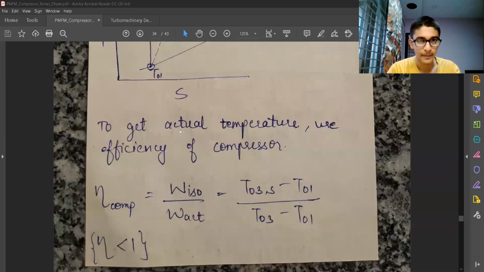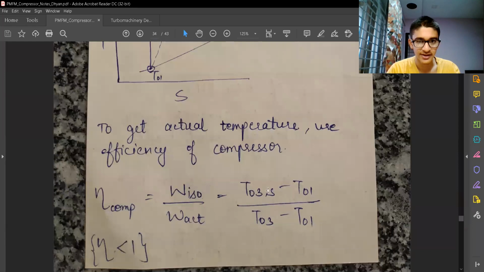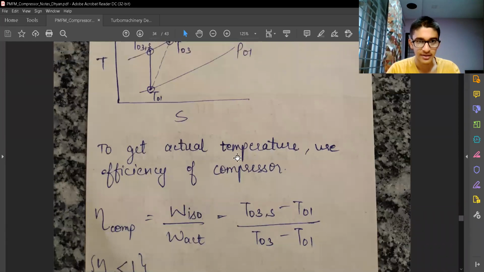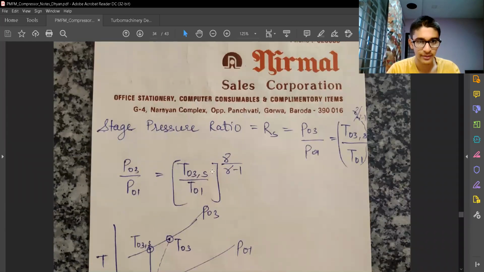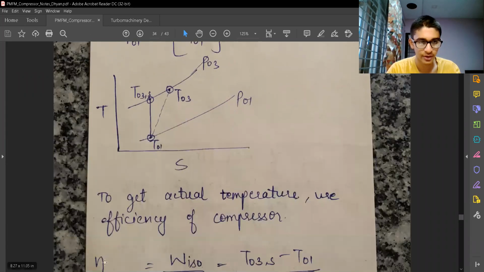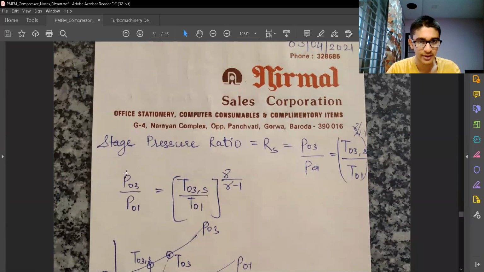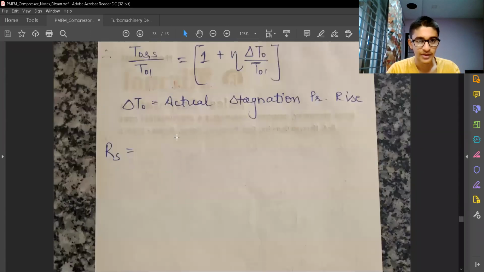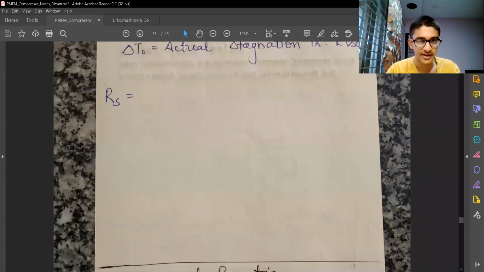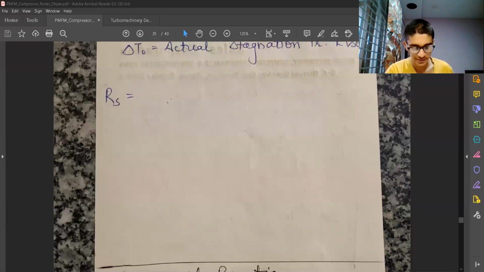Okay. So we now have the relation between the temperatures, two different kinds of temperature, isentropic temperature and actual temperature rise, using the isentropic efficiency, and we have the pressure ratio. So now the actual pressure ratio in terms of actual temperatures will be this.